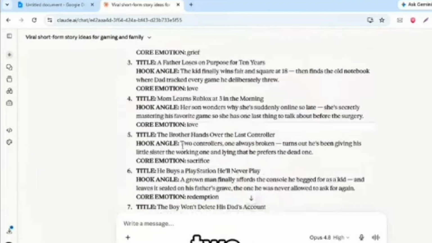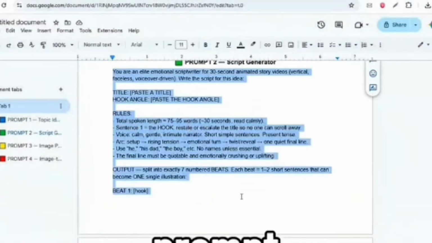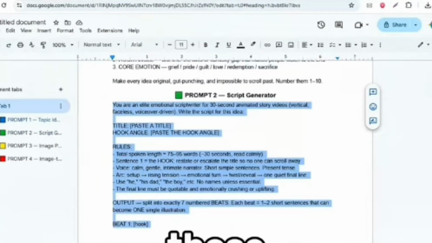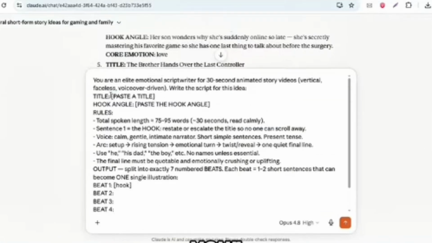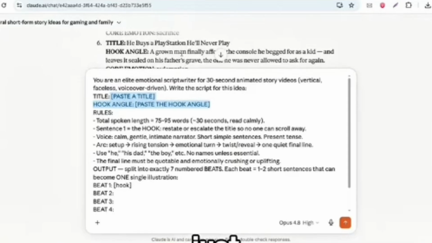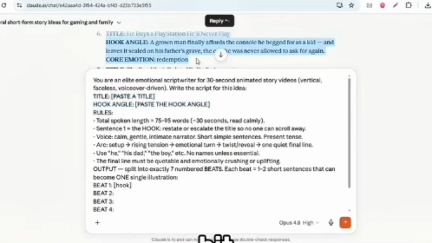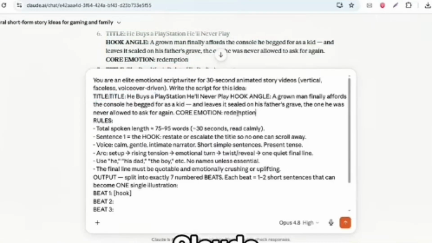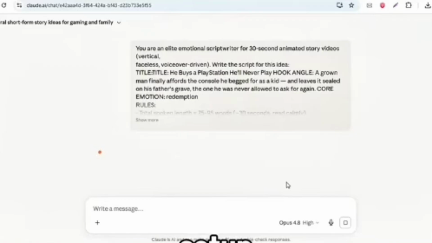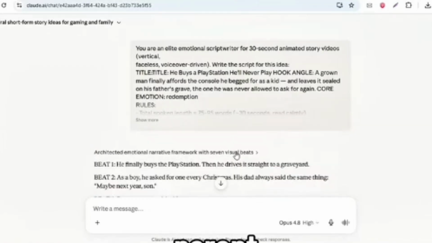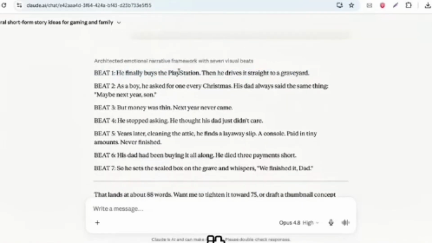Step 2. We turn that topic into a full script. Go back to the same doc and copy the second prompt. Paste it into Claude. See those brackets sitting in the prompt? That's where your topic goes. Drop in the topic you just picked, right inside the brackets, and hit generate. And just like that, Claude writes your entire script. The setup, the gaming moment, the parent, the emotional twist at the end, all of it structured and ready to film.